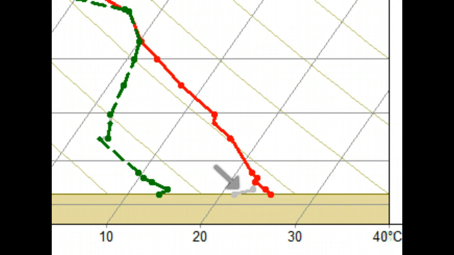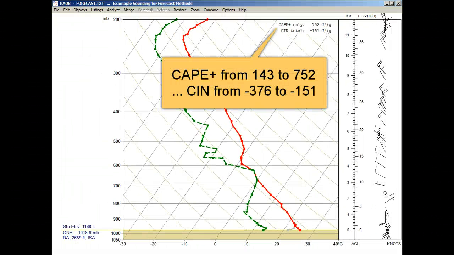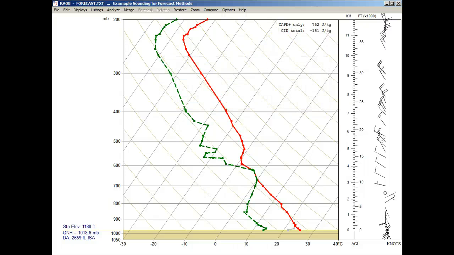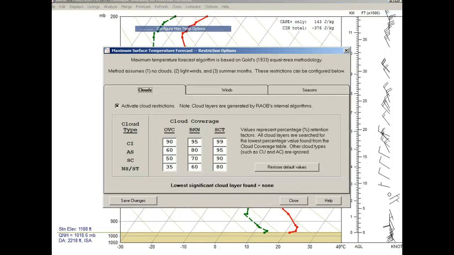The old profile is drawn in gray, and the new surface temperature follows the dry adiabat up to the original sounding profile. Also notice that the CAPE and SIN values are now 752 and minus 151. So let's now restore the original sounding, recall the Forecast menu option, and look at this function's configuration settings to see how the maximum temperature was derived.